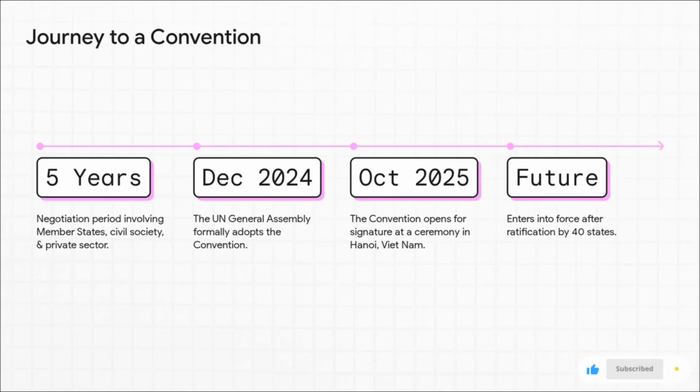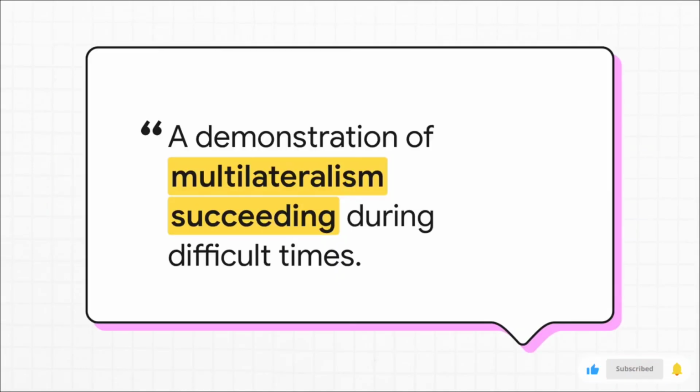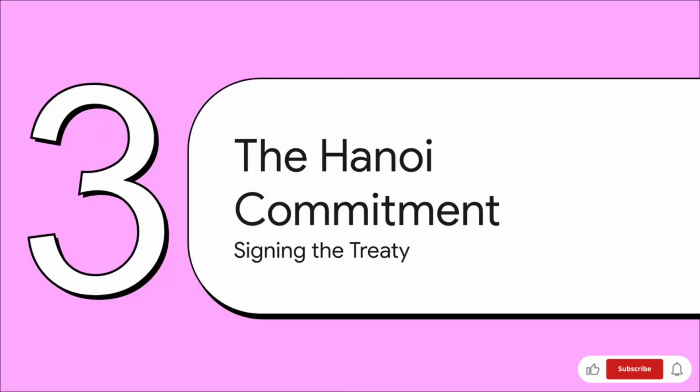This timeline just perfectly illustrates what a long, multilateral process this was. Okay, for your exams, remember these key dates. A 5-year negotiation period, formal adoption in December 2024, and the grand opening for signatures in October 2025. And this right here, this quote, gets to the heart of it. The key concept for your exams is multilateralism. This treaty is a perfect example of countries working together to solve a shared, borderless problem, even when the global climate is pretty complicated. Okay, let's move on to the next major milestone.